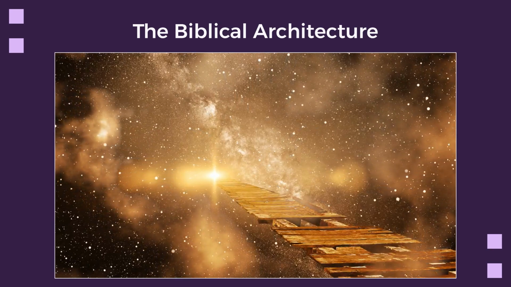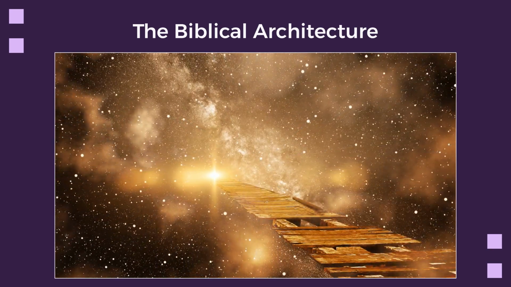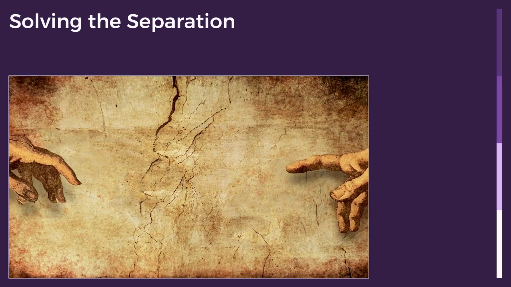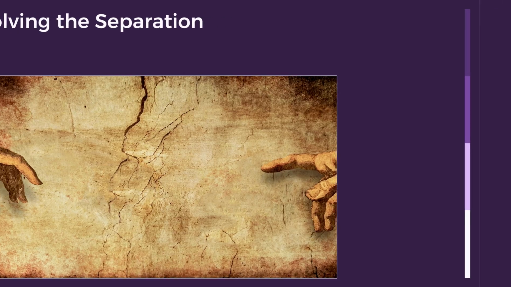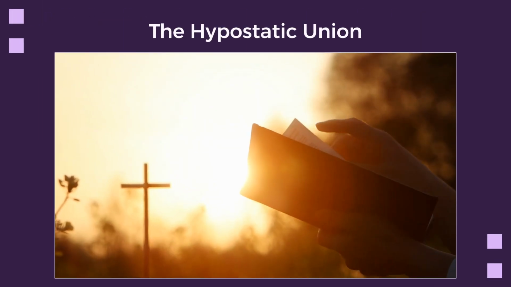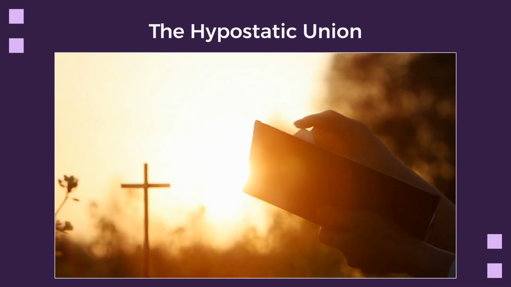First, the biblical blueprint. We call it the 10D bridge because its design is fundamentally focused on solving a massive dimensional problem. This system is designed to solve the separation between a 10-dimensional spirit and 4-dimensional humanity. Its core element is the Hypostatic Union, God becoming man to bridge the gap personally and spiritually.